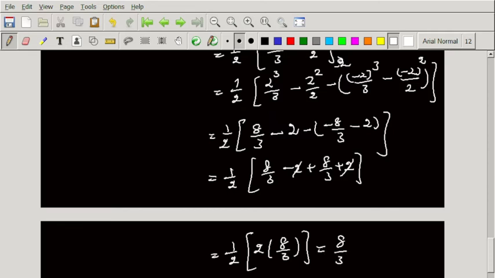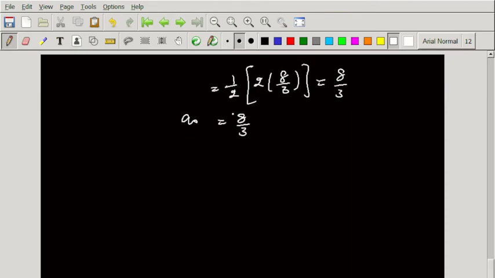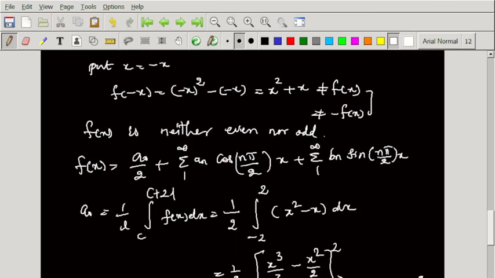This is A naught. A naught is 8 by 3. So we must find out A naught by 2. So A naught dividing by 2, that is 1 by 2 into 8 by 3. So we get the answer 4 by 3. So we consider this as equation number 2, and the f of x we consider as 1. This f of x is 1.